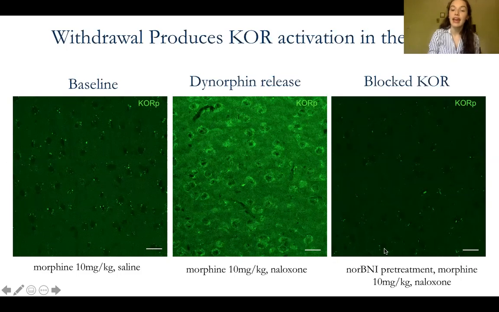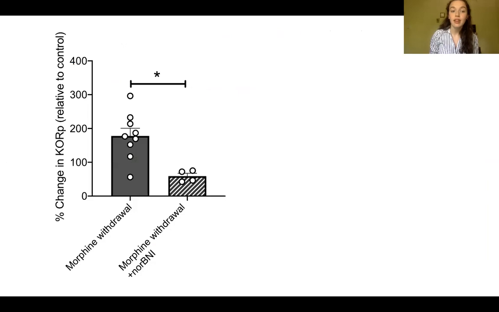We did a negative control using norBNI, which is a drug that blocks any dynorphin binding. So we showed that this effect is kappa opioid receptor specific. Here is a quantification of our results that show that precipitated morphine withdrawal caused a significant increase in the fluorescence due to phosphorylated kappa opioid receptors.